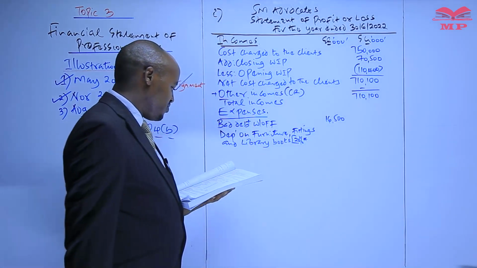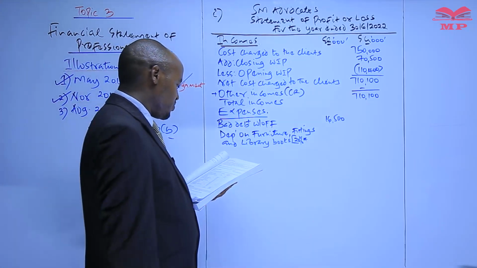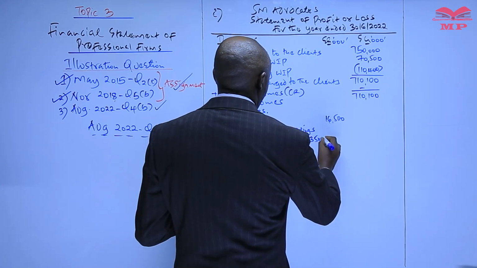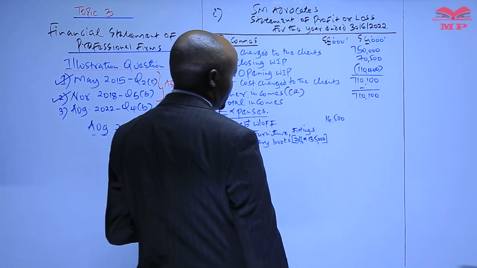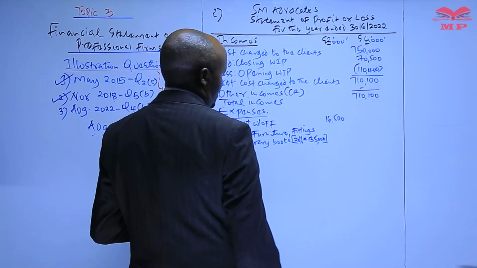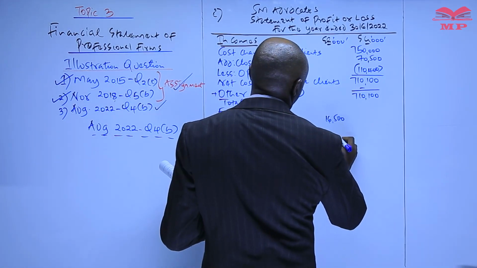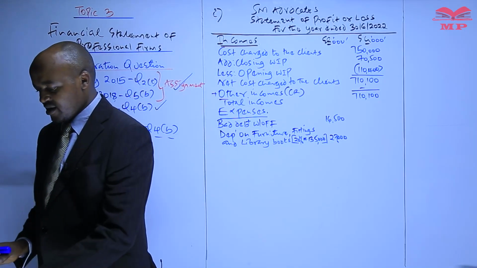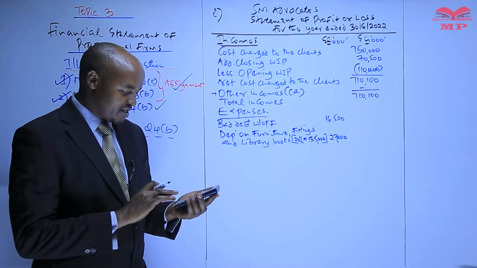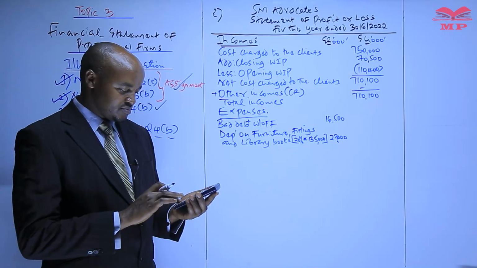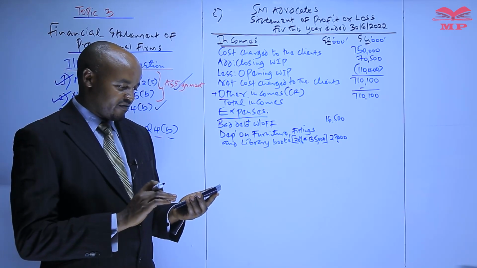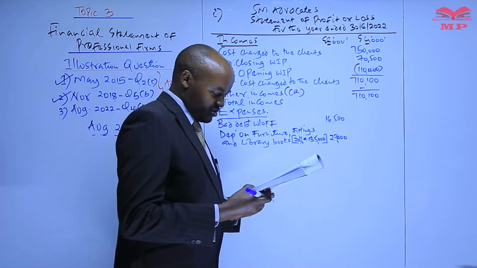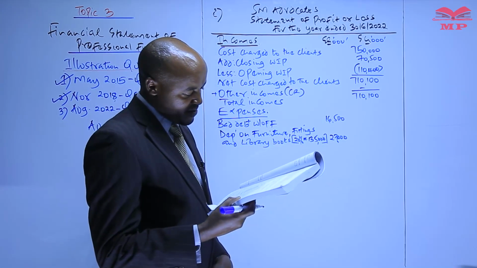So are we given the net book value of furniture, fittings, and library books? Yes, we are given that in the trial balance as a figure of 135. So 20% of this, this should be 27,000. Let me confirm. 20% of 135,000. Yes, that will give us 27,000. So we have that as the other expense here.